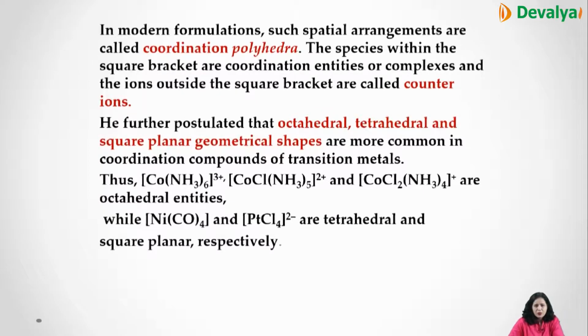Now [Co(NH3)6]3+, [CoCl(NH3)5]2+, [CoCl2(NH3)4]+ are octahedral entities. Ni(CO)4 and [PtCl4]2- are tetrahedral and square planar entities.